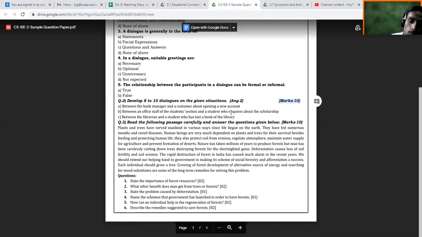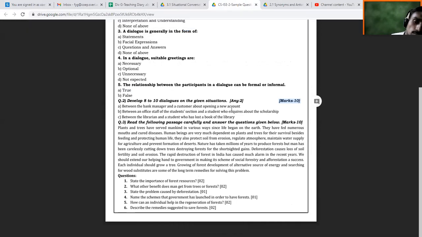If you give greetings, there will be marks. If you are developing the dialogue, that will be different marks. And if you close it, that will have different marks. So this way, marks will be divided. 5 marks will be divided something like this: 1 mark for greeting, 1 mark for closing, and 3 marks for content, body, grammar, words, spelling mistakes, etc.